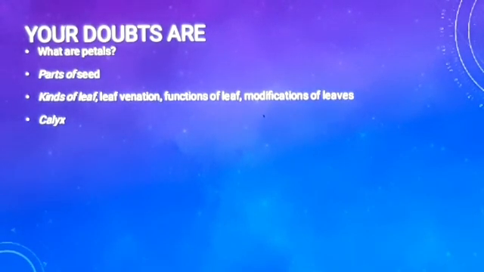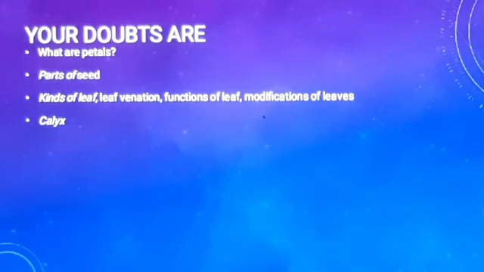Then your next question is related to leaf venation. Venation means the arrangement and distribution of leaf veins and veinlets in the leaf lamina. There are two types of leaf venation: one is reticulate and the other one is parallel venation. Reticulate venation means when the veins are irregularly distributed in the leaf lamina, forming a network. That type of venation is known as reticulate venation, which you have observed in neem, rose, pea, etc.